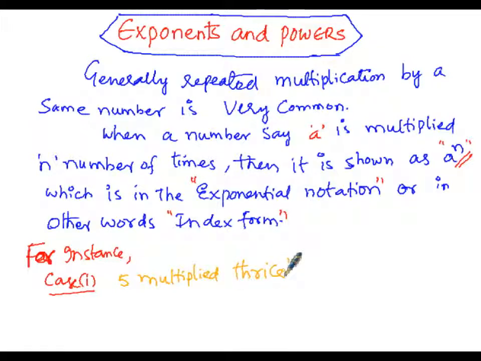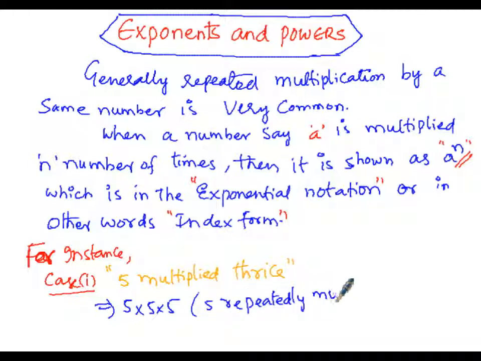If 5 is multiplied 3 times, it can be shown in the expanded form as 5 into 5 into 5. This is the expanded form, where 5 is repeatedly multiplied 3 number of times.